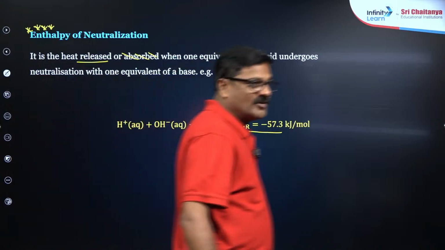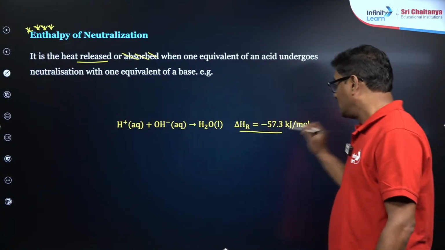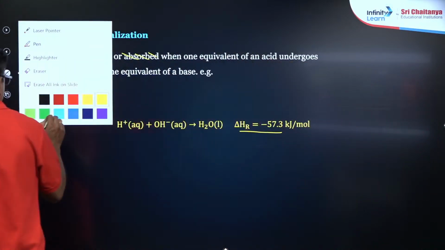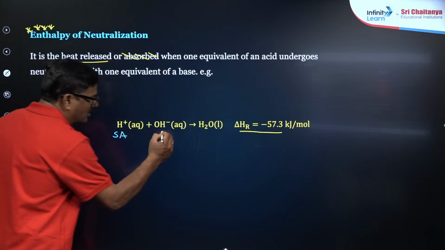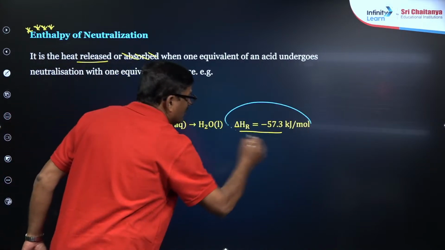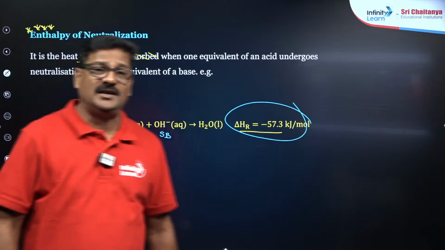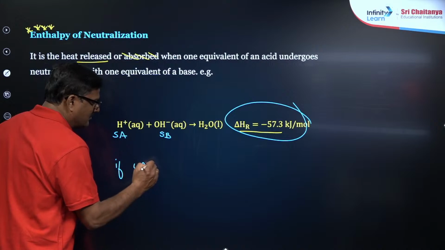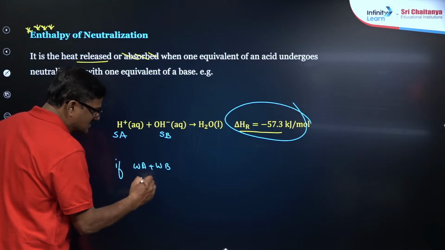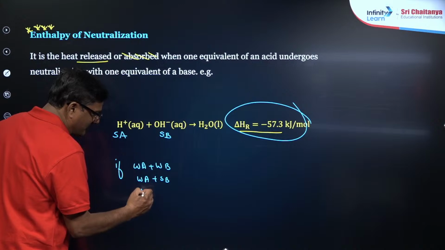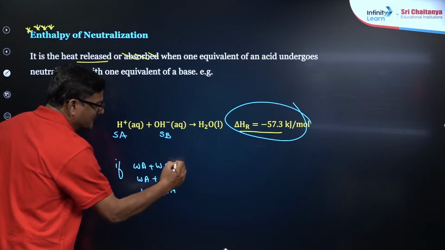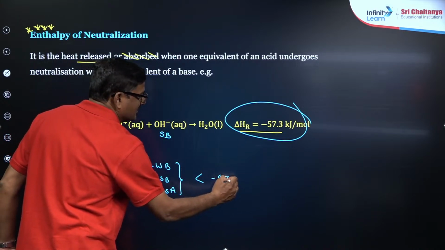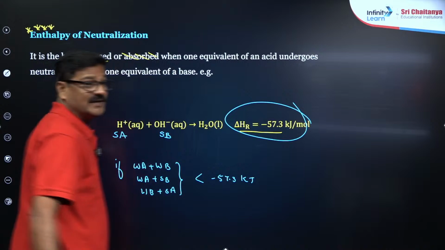Yes, let us go ahead. Enthalpy of neutralization. Always remember, enthalpy of neutralization between a strong acid and a strong base, it has to be strong acid with a strong base, only then this value, 57.3, holds. But if it is weak acid plus weak base, or weak acid plus strong base, or weak base plus strong acid, so what is the scenario? It is less than minus 57.3 kilojoules.